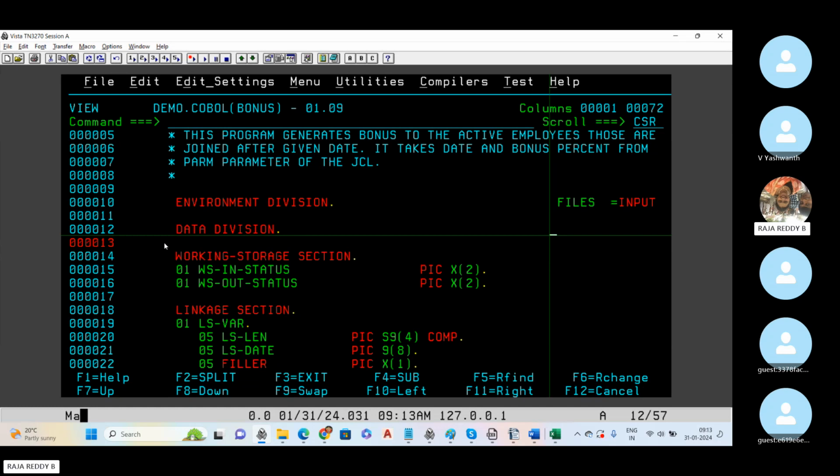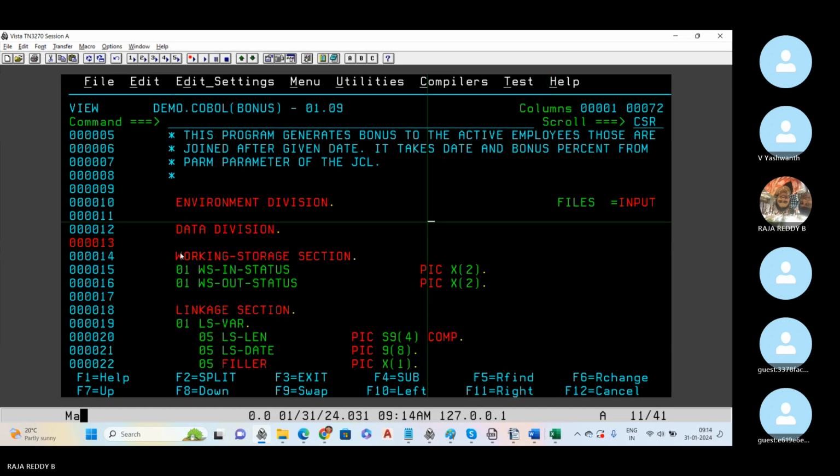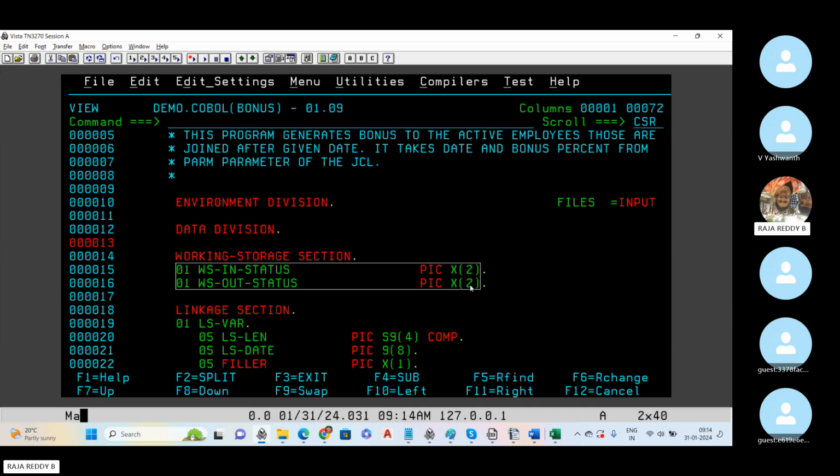If I am not using files, I can remove the file section. Working storage section: if I am using any intermediate variables, we will discuss these variables tomorrow. If I am not using any intermediate variables, I can remove the working storage section also. Third one is the linkage section. It will be the link from one program to another program.